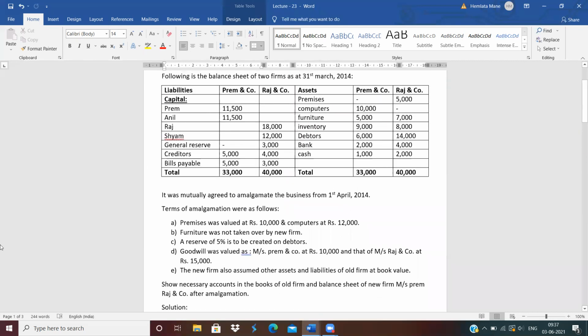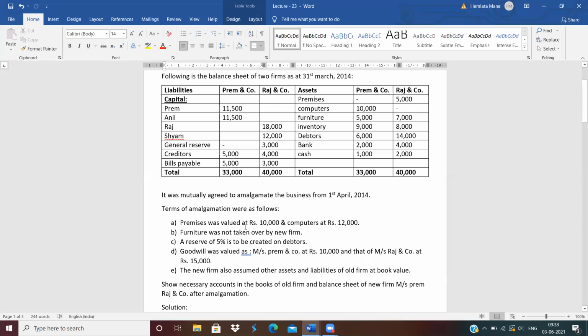It was mutually agreed to amalgamate the business from 1st April 2014. The Prem company and Raj company both decided to amalgamate the business from 1st April 2014. They followed the following terms.